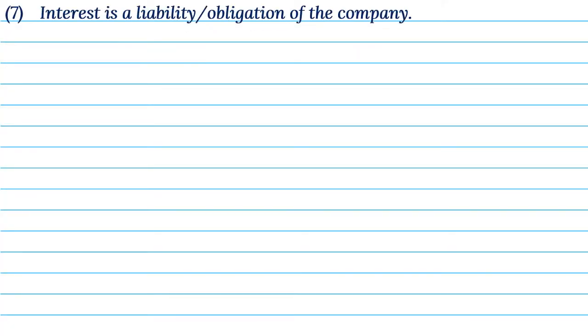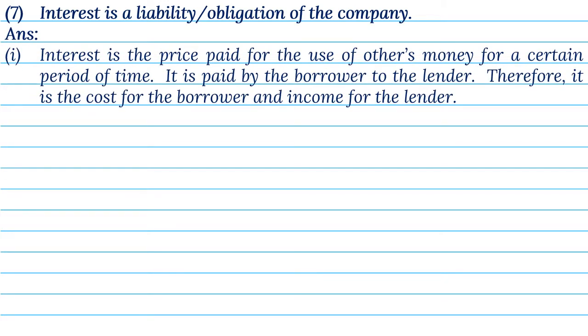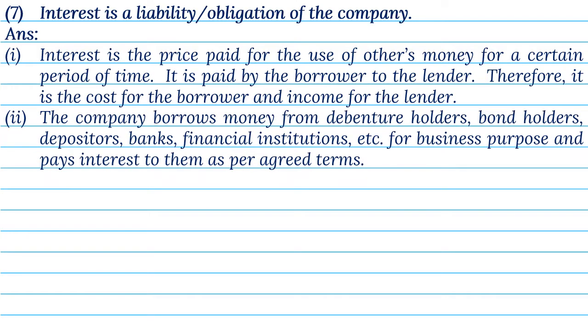7. Interest is a liability or obligation of the company. Answer. 1. Interest is the price paid for the use of others' money for a certain period of time. It is paid by the borrower to the lender. Therefore, it is the cost for the borrower and income for the lender. 2. The company borrows money from debenture holders, bond holders, depositors, banks, financial institutions, etc., for business purpose, and pays interest to them as per agreed terms.